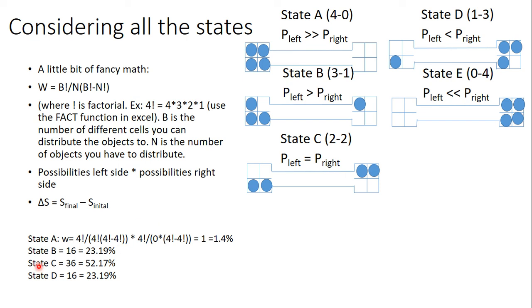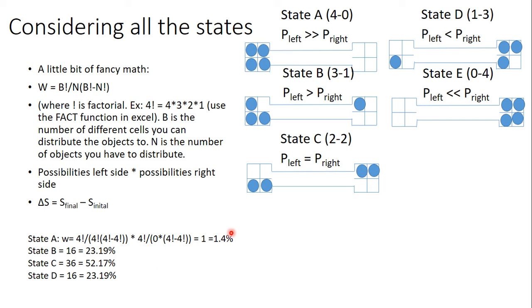And I get that state A, there's 1.4% chance. State B is 23.9% chance. State C is 52.17% chance. And state D is 23.91%. And so if we're going from state A, which only has 1 possibility, so it has very low entropy, we're probably going to go to B, C, or D because that has higher levels of entropy, higher levels of chaos. And so doing that increases the disorder of the universe.